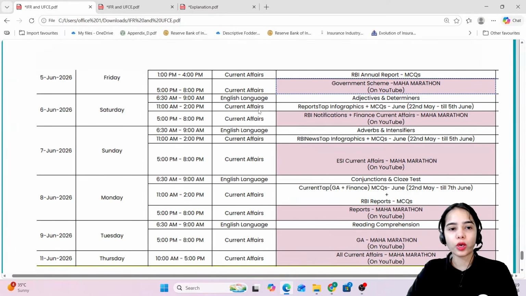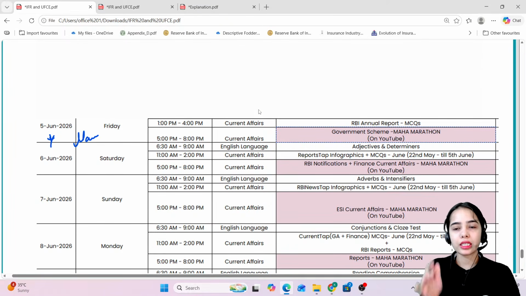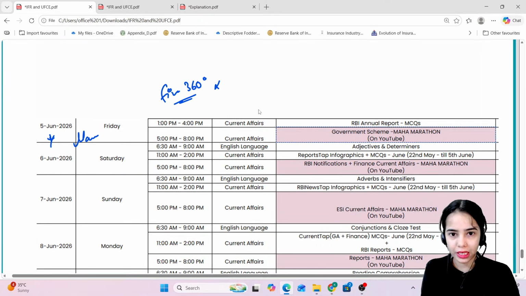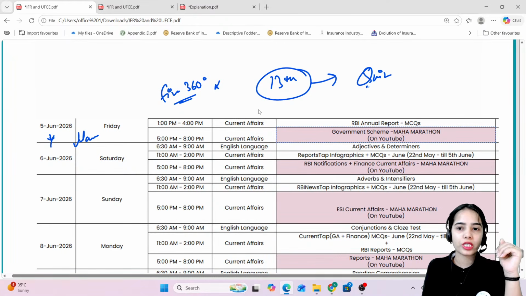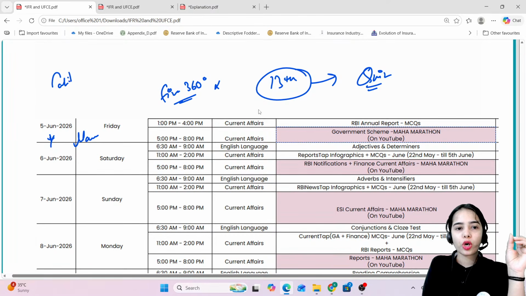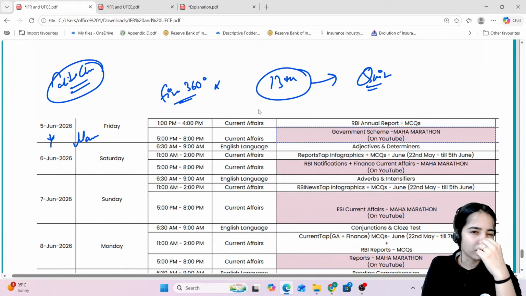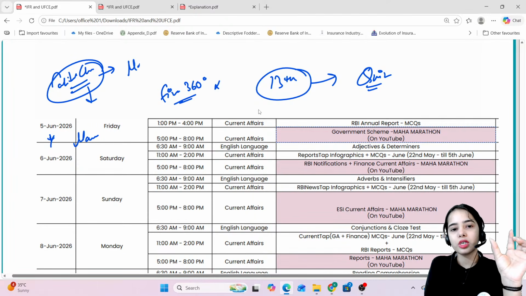Now, the big announcement is that from 5th June onwards, the marathon sessions are starting. So remember this, today is your last Finance 360-degree session. The Finance 360-degree sessions will not be taken till 13th, because now the marathon sessions are going to start, and we want you to focus on them and attempt a lot of quizzes. If there is any article that is left, that will be covered through the marathon session. I know there is a topic about capital charge that we had to cover in the Finance 360-degree session, but do not worry, through the marathon session we will focus on this topic also.